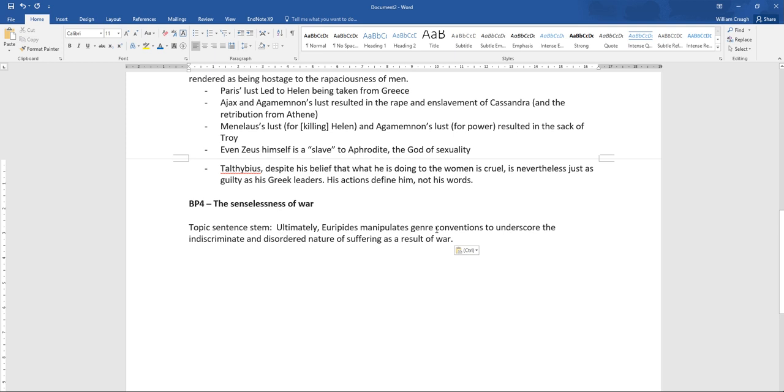Ultimately, Euripides manipulates genre conventions to underscore the indiscriminate and disordered nature of suffering as a result of war. So overall, the play sort of doesn't really blame anyone in particular. It kind of says that trying to blame someone for the suffering caused by war is a bit of a foolish endeavor. It's better to just avoid war in the first place. So I'm going to make a little note about that, and then afterwards I'm going to find some information from a sample paragraph that I'm going to put in for our plan for body paragraph number 4.